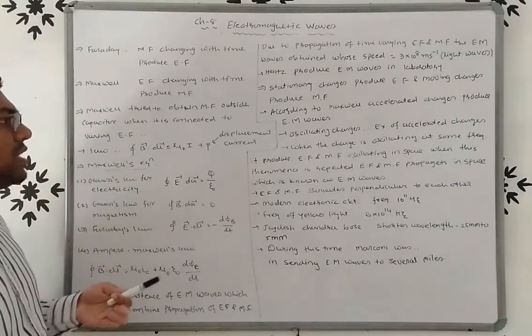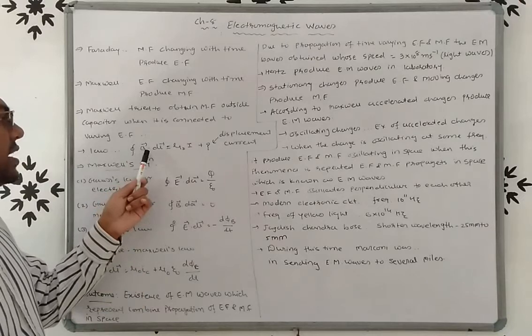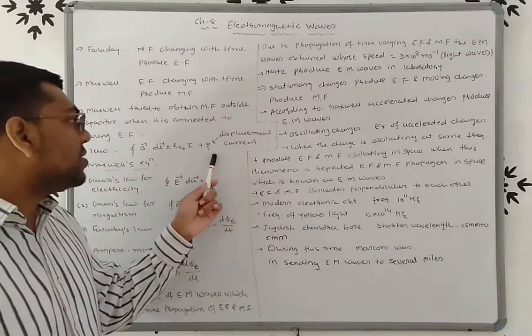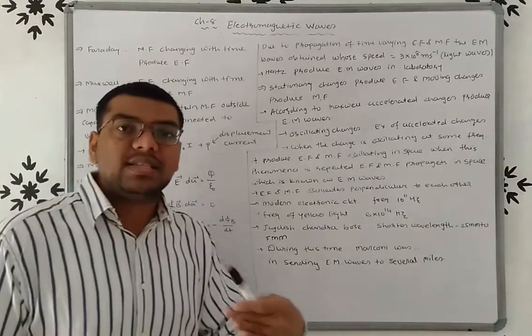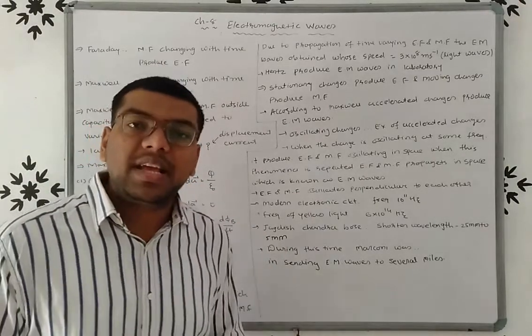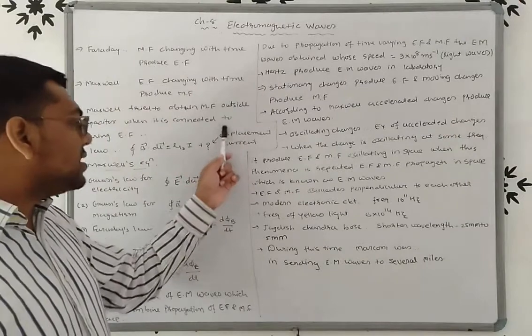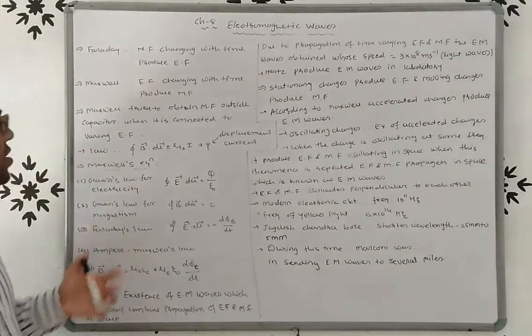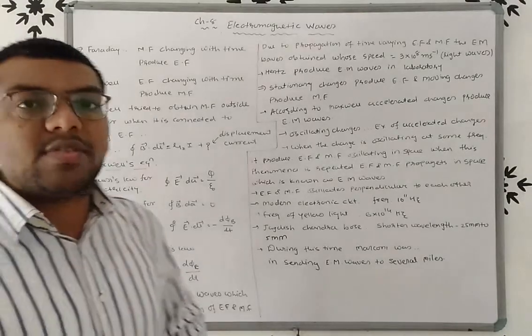We already know the Ampere circuital law: closed integral B dot dl equals mu 0 I plus question mark. This question mark is the missing term, and he obtained this missing term that is known as displacement current, right? Now what are the Maxwell's equations?